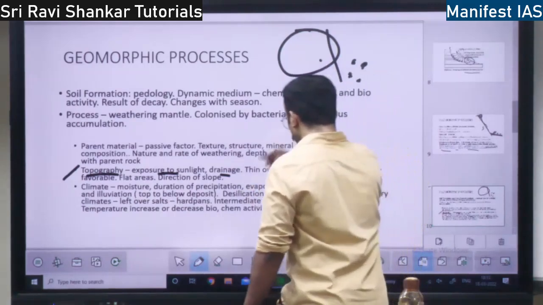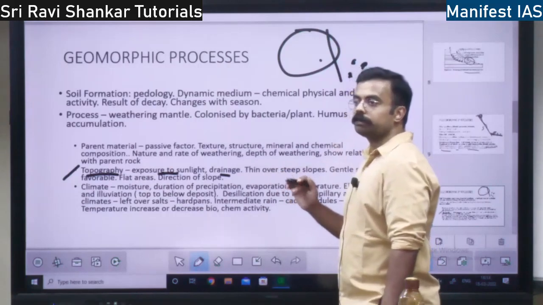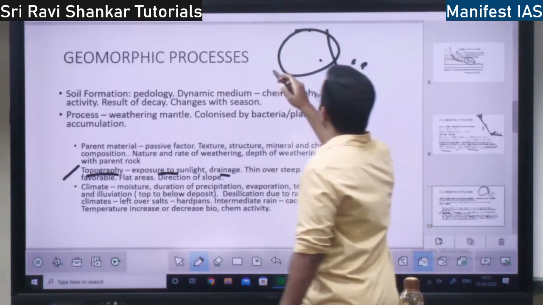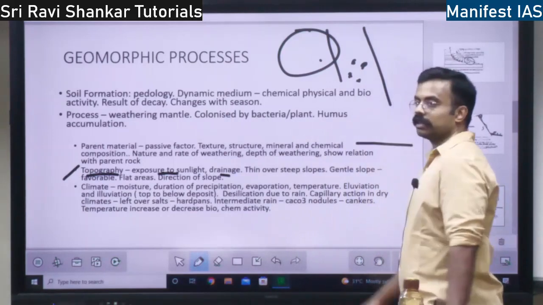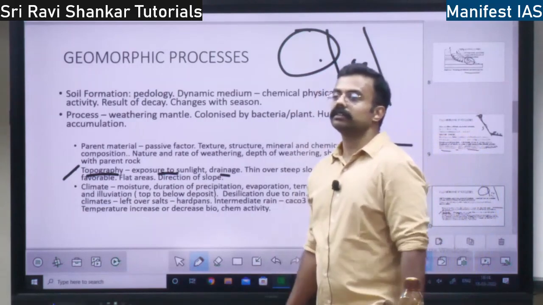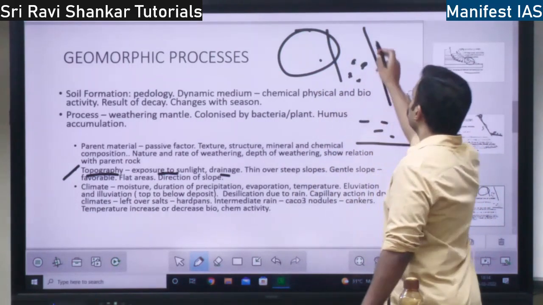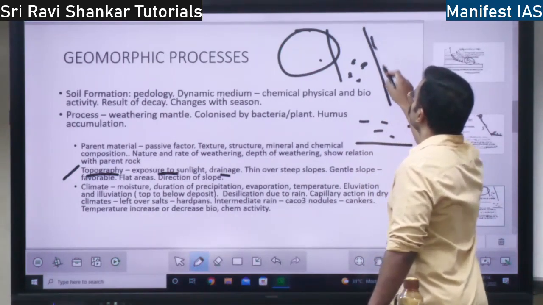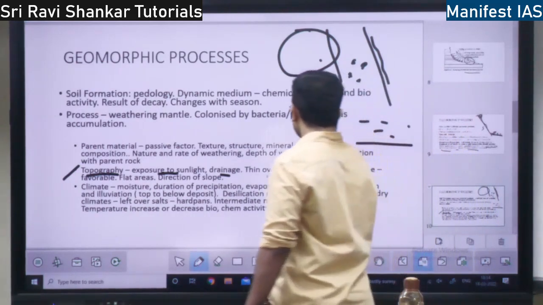Also, the soil formation will be thin over steep slopes. See, if there is a steep slope like this and a flat surface like this, on which surface will the soil be thicker? On the flat surface, the soil will be thicker. On the steep slope, the soil will be thin, right? So thin over the steep slopes.